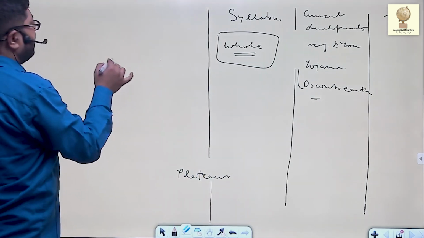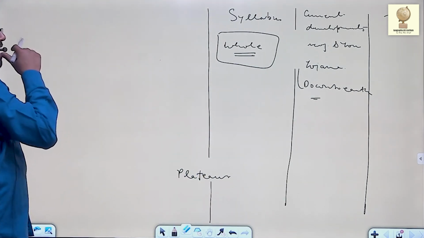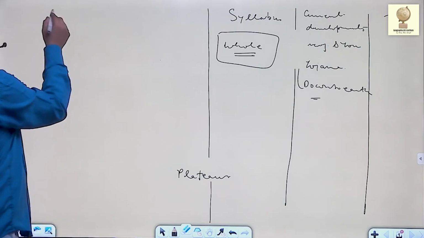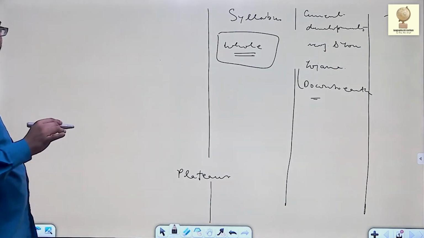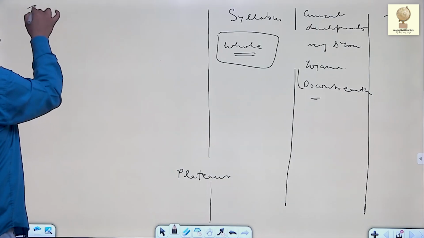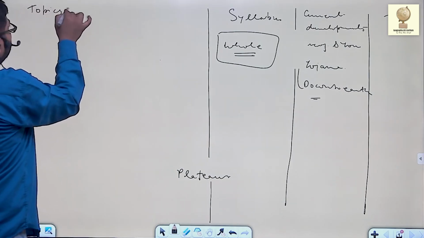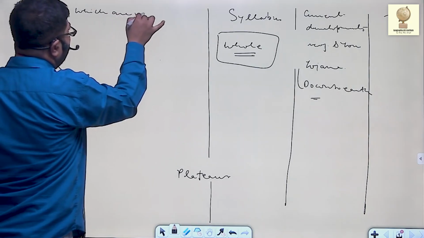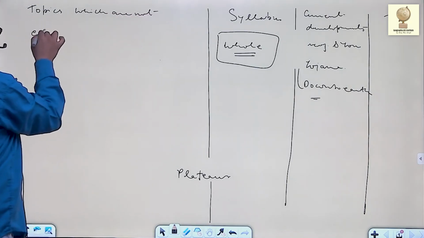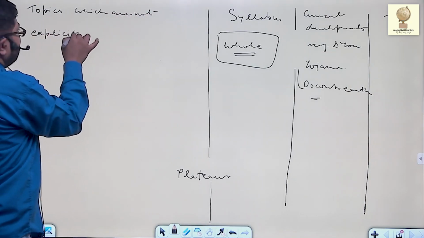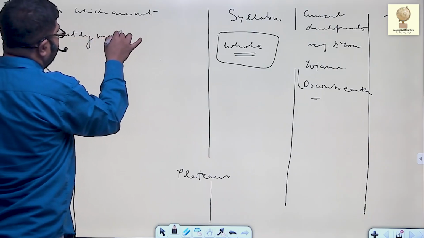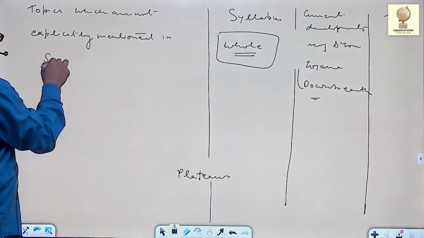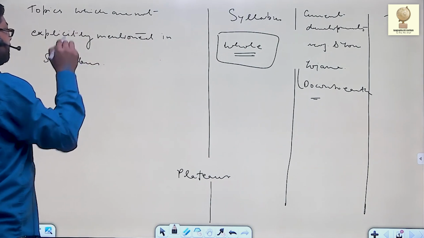Now, certain questions in UPSC are asked from out of syllabus. So after having tests of the syllabus, we cover topics which are not explicitly mentioned in the syllabus.